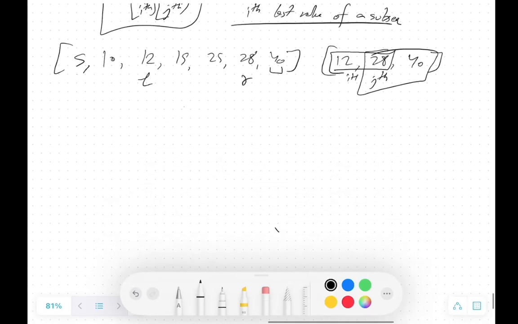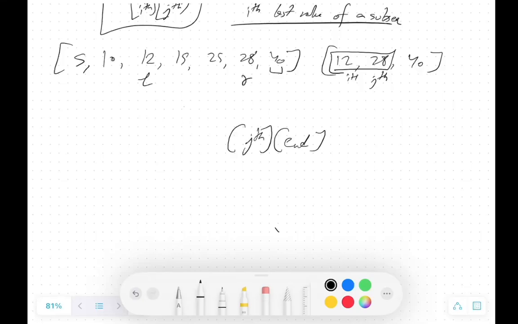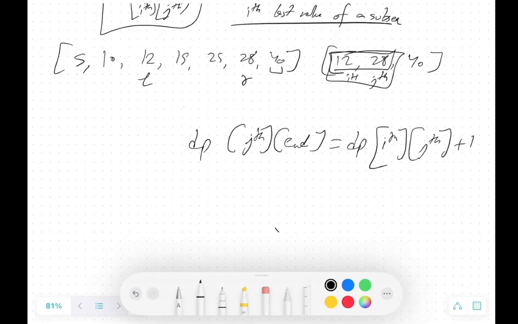So what will be the jth and end? DP of jth and end will depend on this and this, ith and jth plus 1, right? Yes. So we have these two, first smaller then bigger. I will add one more digit, so smaller and largest. So this will be my approach.